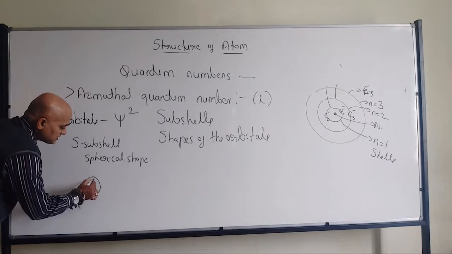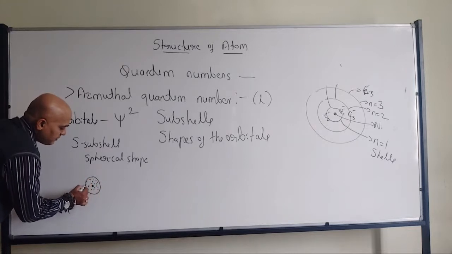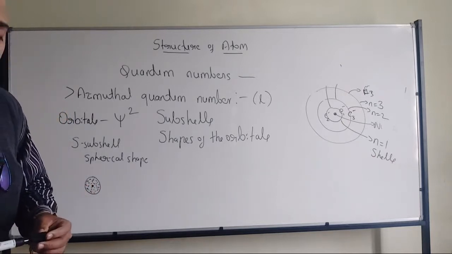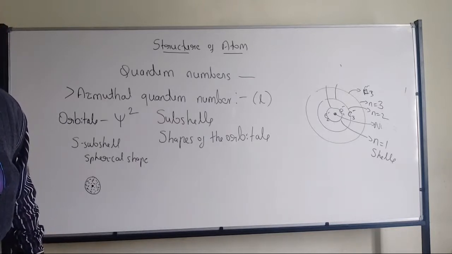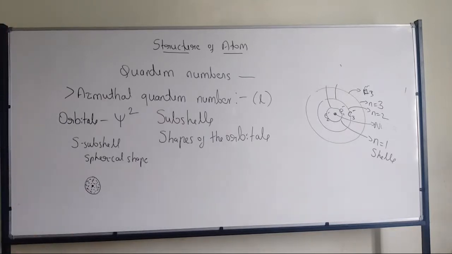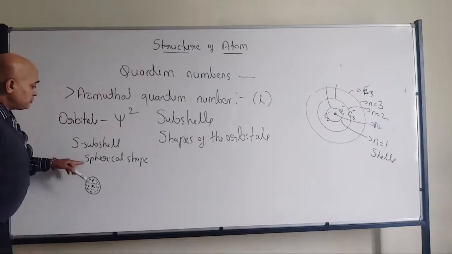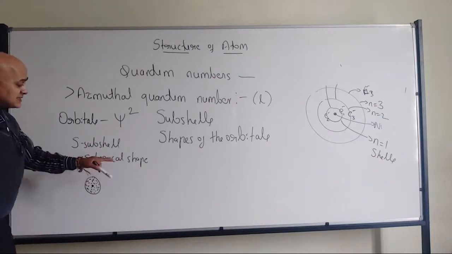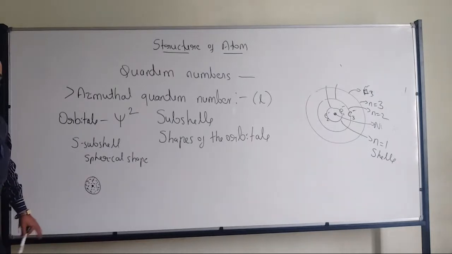This is where I find the probability of the electron high, whatever dots I have written. Since I am writing it on the board, I am showing it in 2 dimensions. In 3 dimensions it is actually spherical, but here it looks like a circle. It's not a circle, it is spherical. Please remember, don't ever write that it has a circle shape. It should be spherical shape. Fine? 3D. So that's where we have the S subshell.